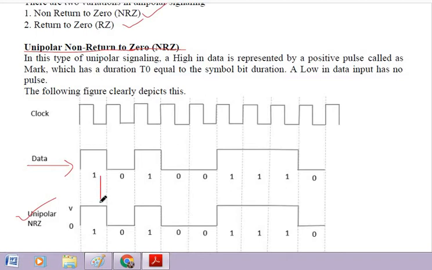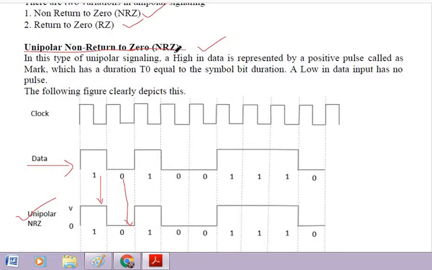Here 1 is represented by the presence of the signal and 0 is represented by the absence of the signal. So in this type of line coding, we assign only one voltage level, and this voltage level is for bit 1 only. That's why it is called unipolar line coding.